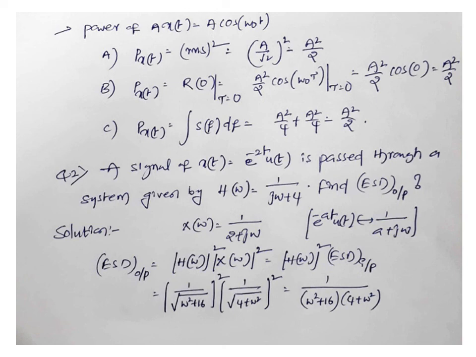Energy spectral density of the input is nothing but magnitude of x of omega whole square. Magnitude for a plus jb is given by square root of a square plus b square. According to that, you substitute here, you will get the energy spectral density of the output, then you will get the answer.